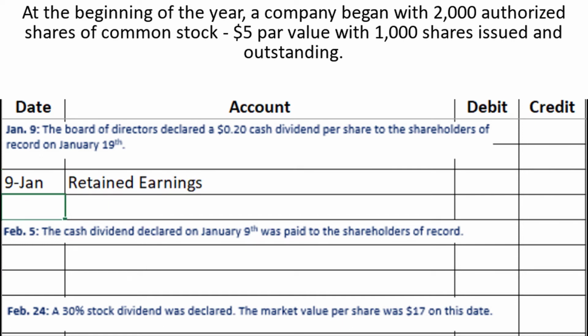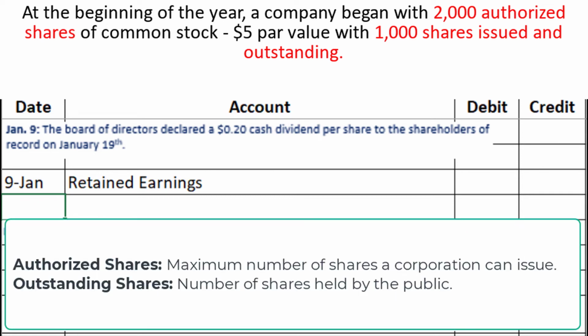Next, we need to figure out the amount of the dividend. The dividend is for 20 cents per share, but we have two different share amounts, the authorized shares and the issued and outstanding shares. Now, authorized shares can usually be ignored for purposes of journal entries, as they simply represent the maximum number of shares that a corporation can legally issue. We need the outstanding shares, which is the number of shares held by the public. The difference between outstanding and issued shares will be discussed in the treasury stock video.